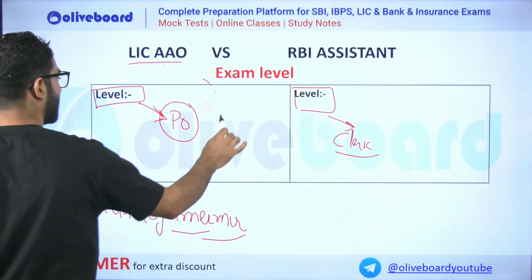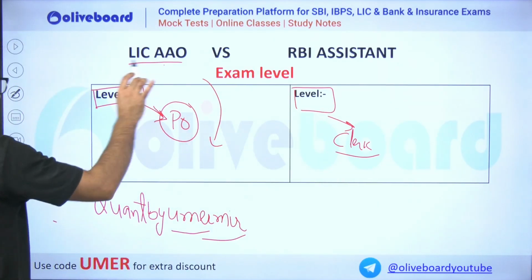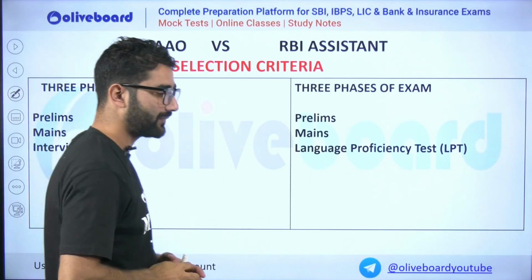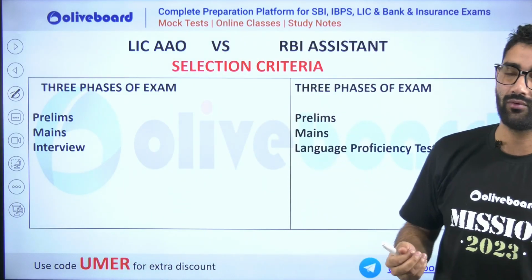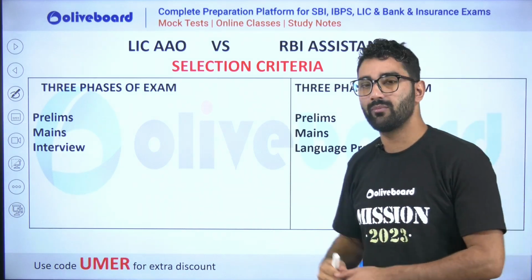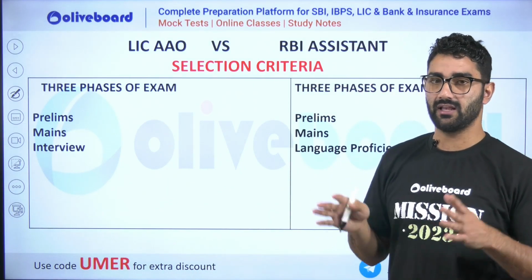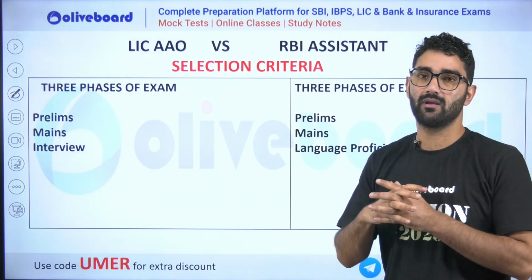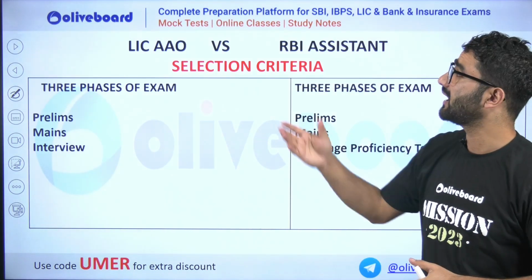You can compare this exam's level with PO, or with a clerk level exam. Now, sir, how many barriers, how many exams and sections do I have to clear to become an RBI assistant?